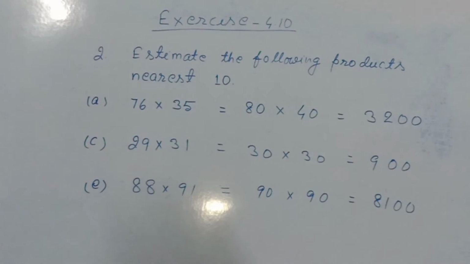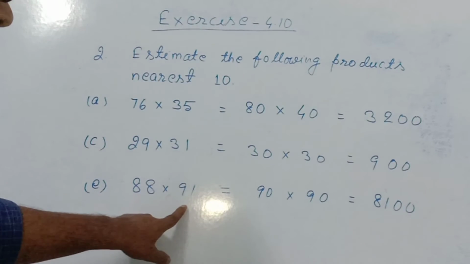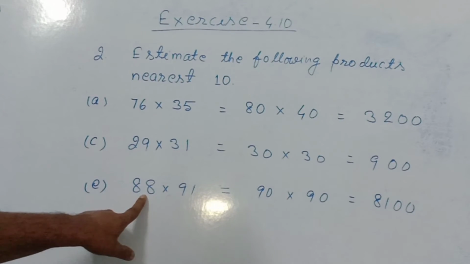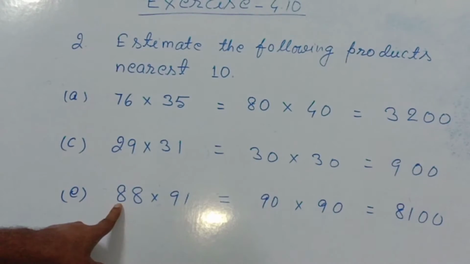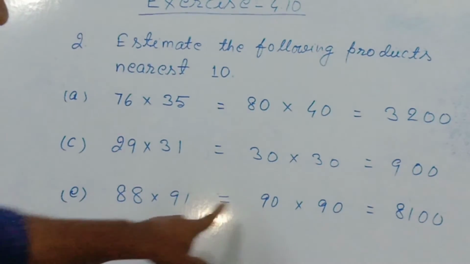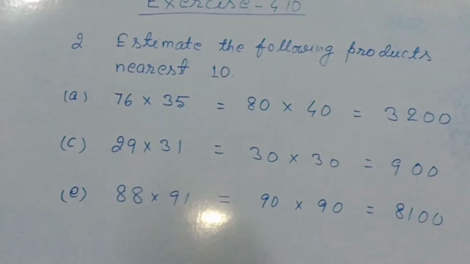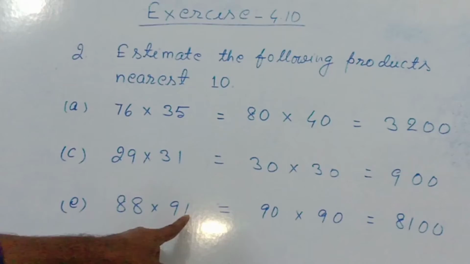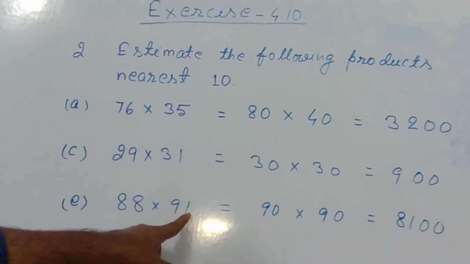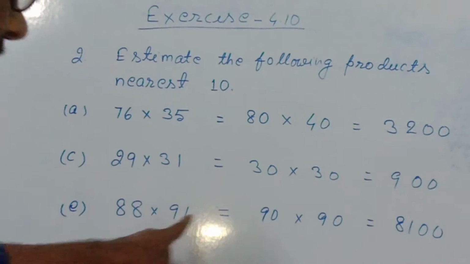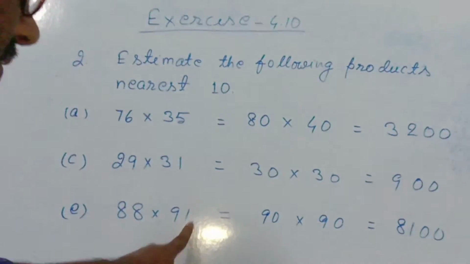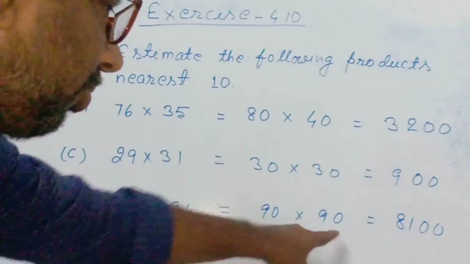Now question number E. 88 into 91. At first rounding off of 88, means estimation to the nearest 10. 88, 8 is more than 5. So for that I added 1 to the previous digit. It became 9, and at this place I kept 0. Into, in 91, 1 is at one's place. So for that we will keep here 0, and 9 will be written the same because 1 is less than 5. So this became 90 into 90.